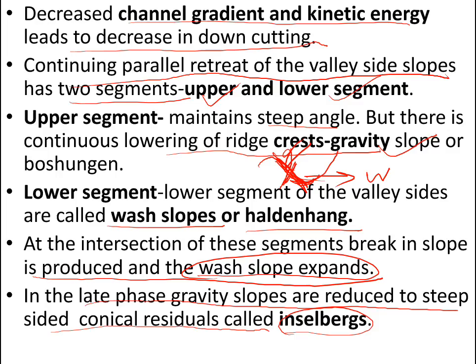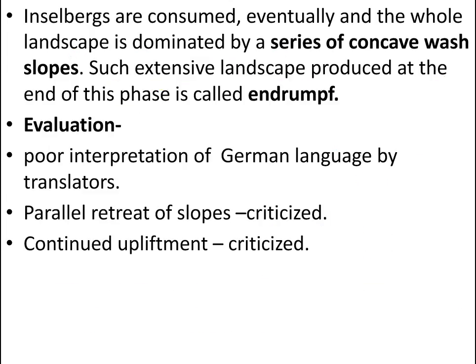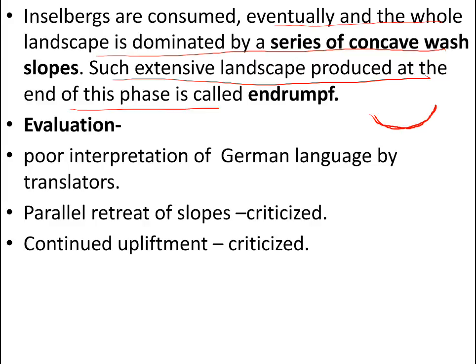So he explained three phases, and these Inselbergs are eventually consumed, and the whole landscape is dominated by a series of concave wash slopes. Only the concave wash slopes are left, and such an extensive landscape produced at the end of this phase is called Endrumpf.